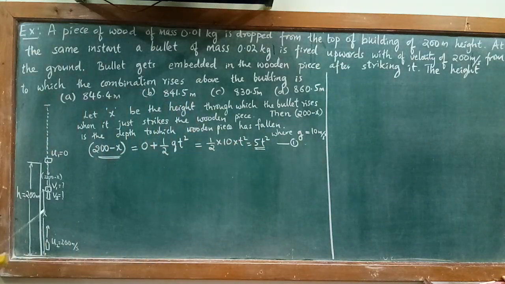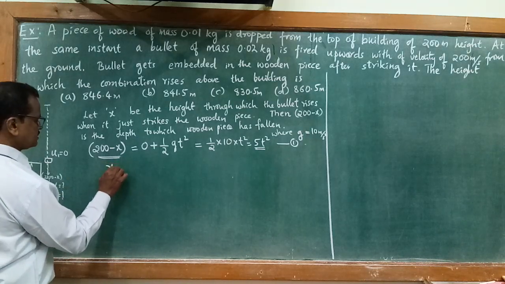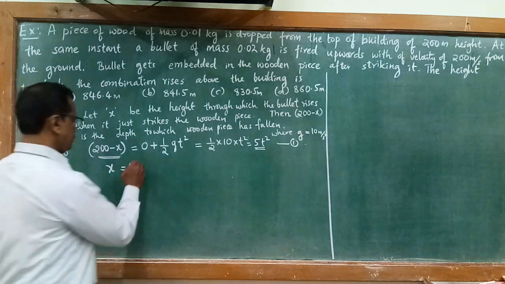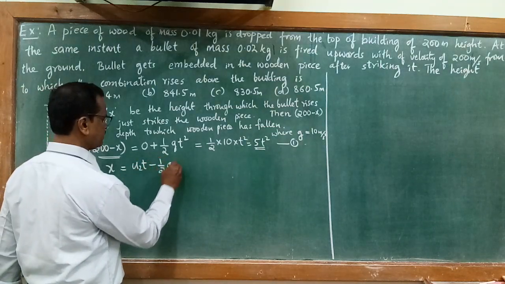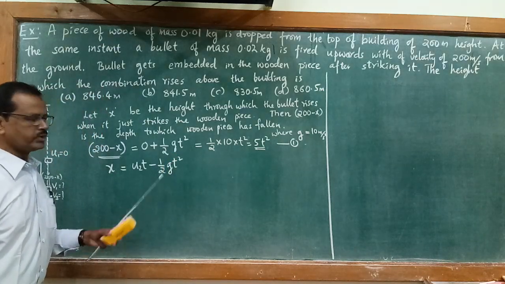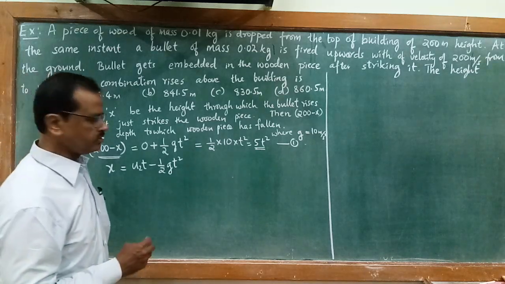Now similarly, let me write the equation for x, that is for the bullet. The distance covered by the bullet, x, equal to u2 t plus half gt square, where u2 is the initial velocity of the bullet, which is 200 meter per second. Here I have taken the sign of acceleration due to gravity as negative, as just now I told you it is undergoing deceleration or retardation.